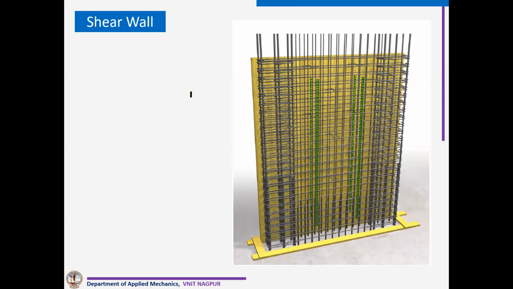After my completion of this shear wall, I will again go back to the chat box. You can see this is a shear wall. When we take moment and shear, the moment gets transferred as up and down forces here. There is an up force on one side and a down force on the other side. So on one side there will be tension, on the other side compression. That's why these boundary elements are very important, because most of this force will be taken by the boundary element. And inside we can have the minimum steel required for shear.